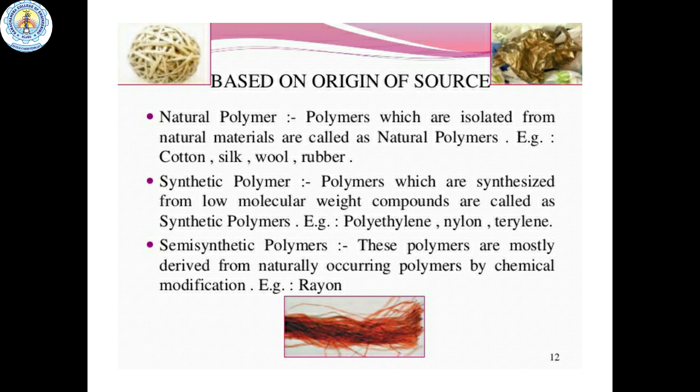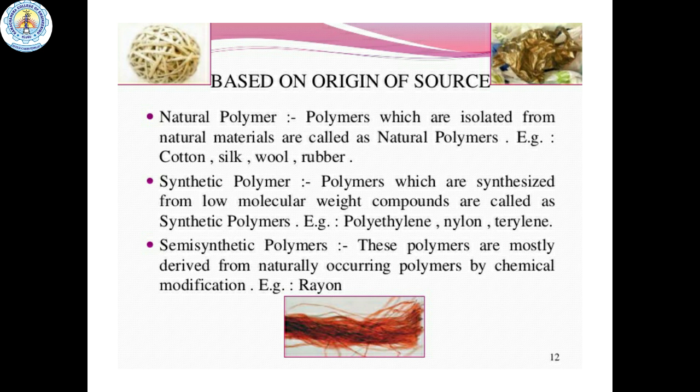First one, classification based on origin of source. In these, three types are present. First one is natural polymer. The polymers which are isolated from the natural materials are called natural polymers. For example, cotton, silk, etc. And second one is synthetic polymers. Polymers which are synthesized from low molecular weight compounds are called synthetic polymers. For example, polythene, nylon, etc.